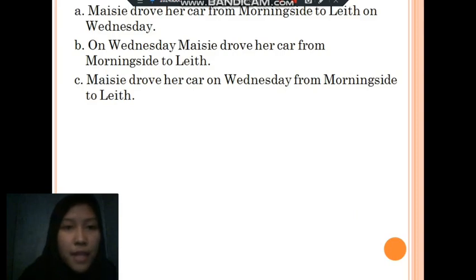A. Maisie drove her car from Morningside to Leith on Wednesday. B. On Wednesday, Maisie drove her car from Morningside to Leith. And C. Maisie drove her car on Wednesday from Morningside to Leith. In example A, the object her car bersebelahan dengan verb drove, lalu diikuti dengan directional phrases from Morningside to Leith, yang mana as discussed before, object and directional phrases are complements.